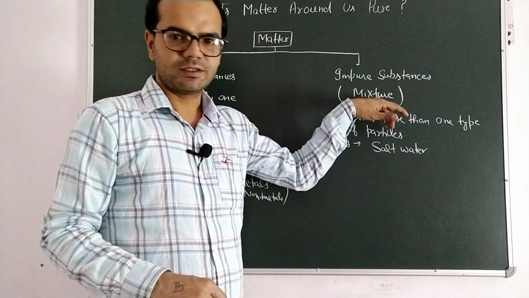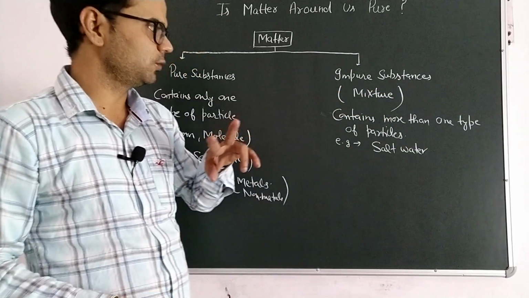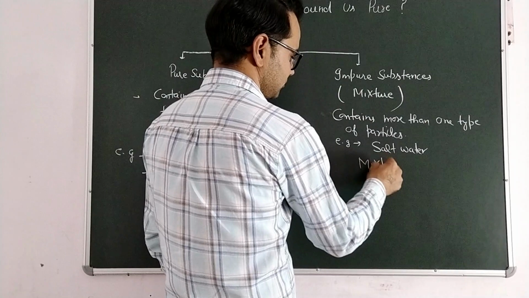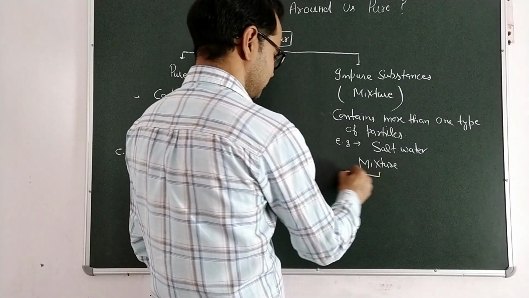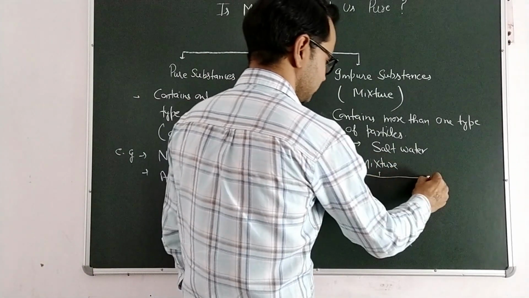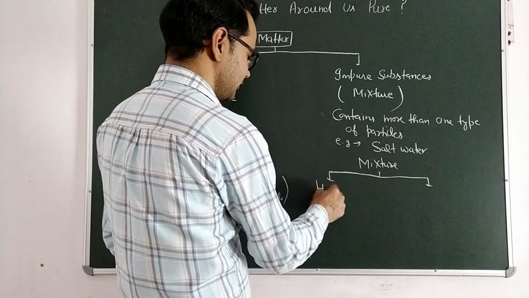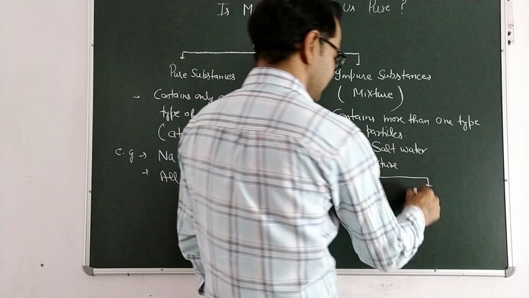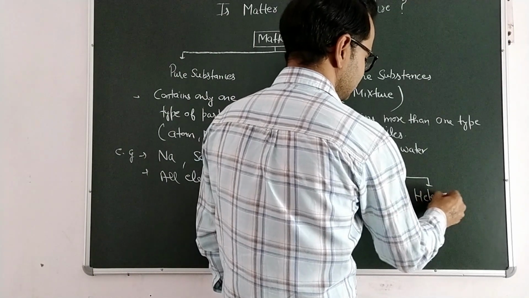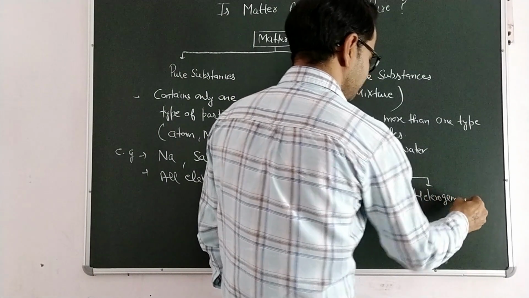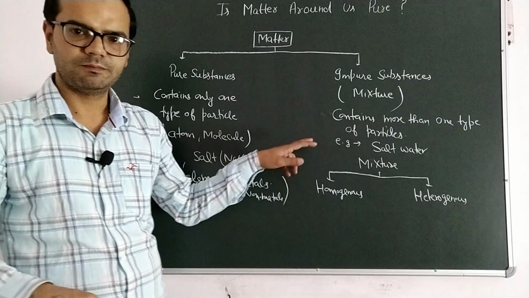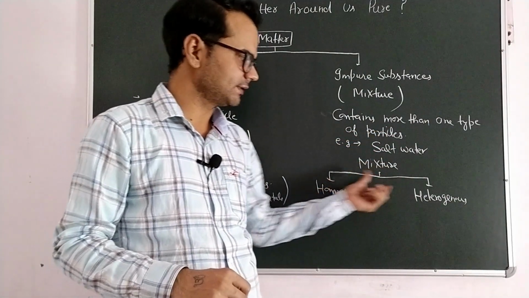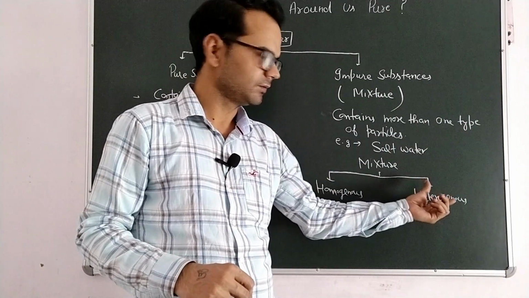Now this mixture is further classified into two types: homogeneous mixture and heterogeneous mixture. Further, a mixture is divided into two categories, two types. First is homogeneous mixture and second is heterogeneous mixture.